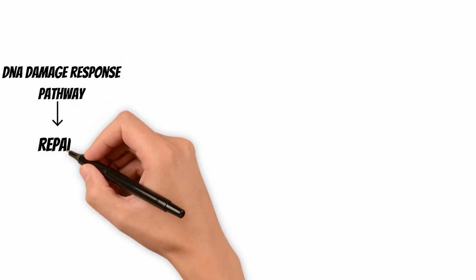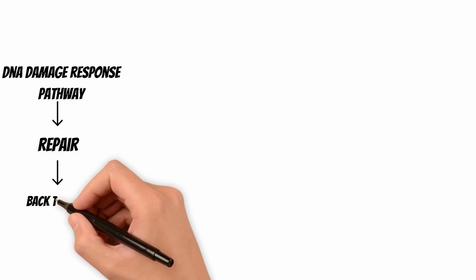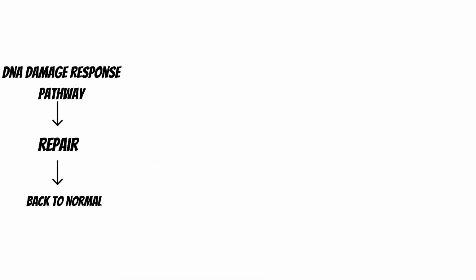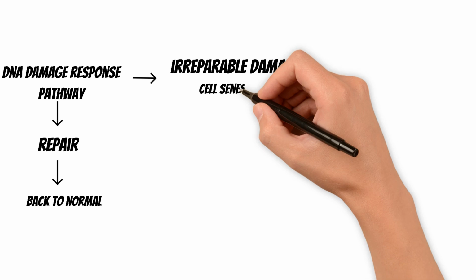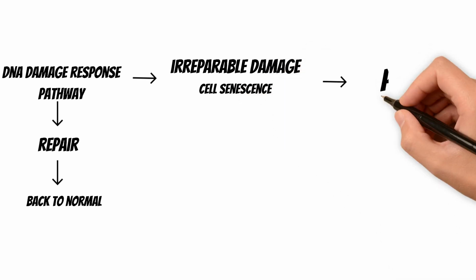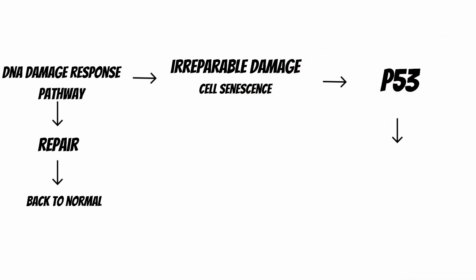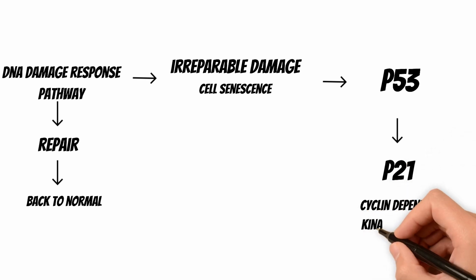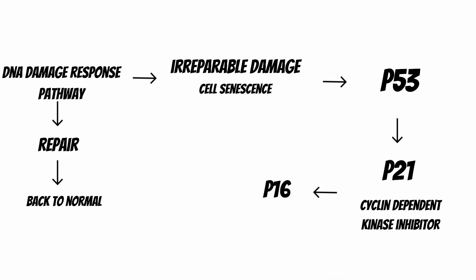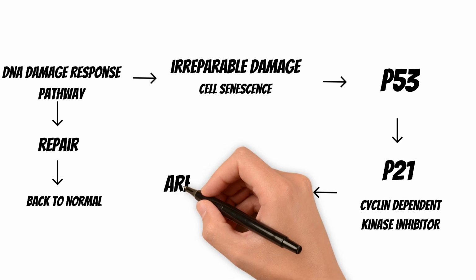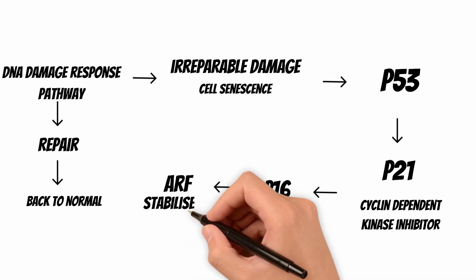These trigger the DNA damage response pathway. If damage is minimal, DNA can be repaired and the cell goes back to normal. However, irreparable damage causes senescence. Both paths begin with the activation of p53 and induction of the cell cycle inhibitor p21 to pause the division cycle. In senescent cells, there's the accumulation of p16, which locks the cell in a long-term senescent state, with the tumor suppressor ARF stabilizing p53.